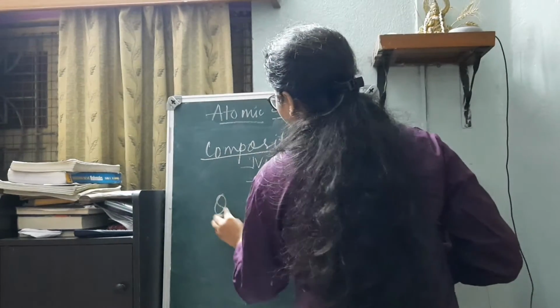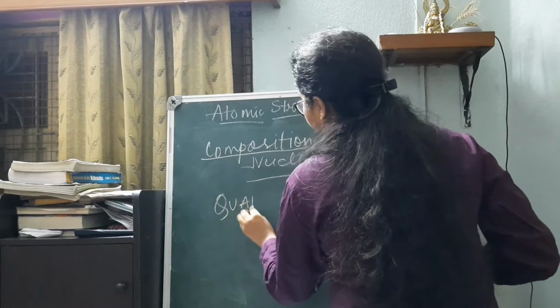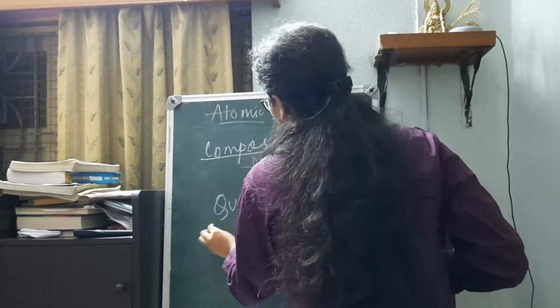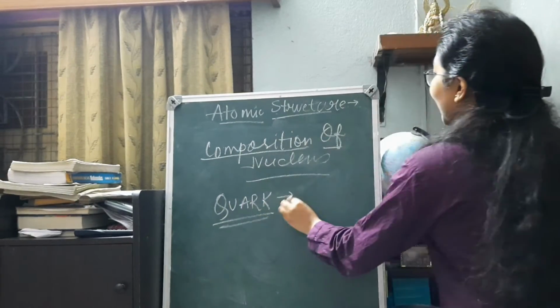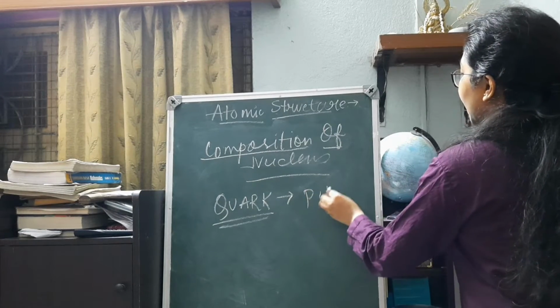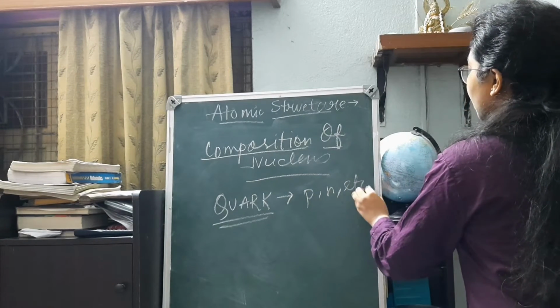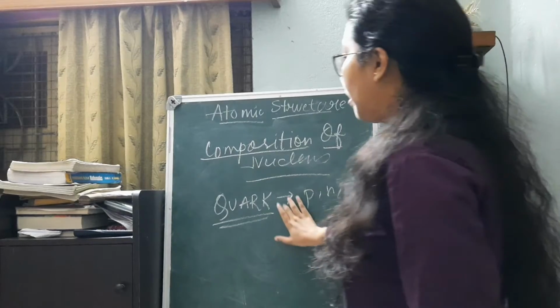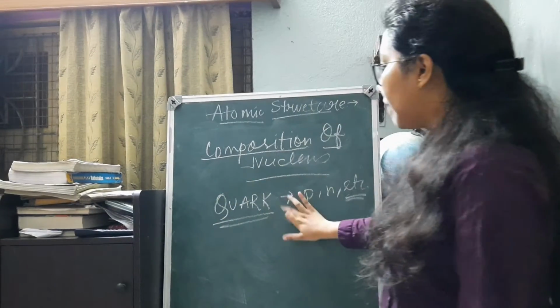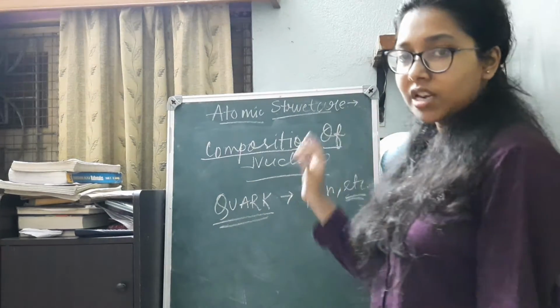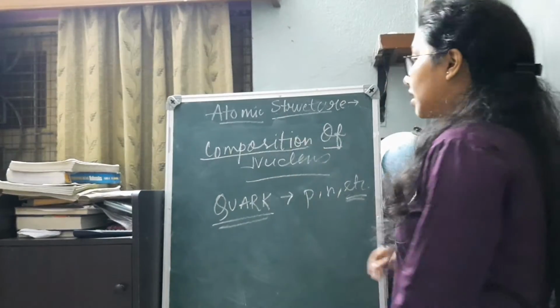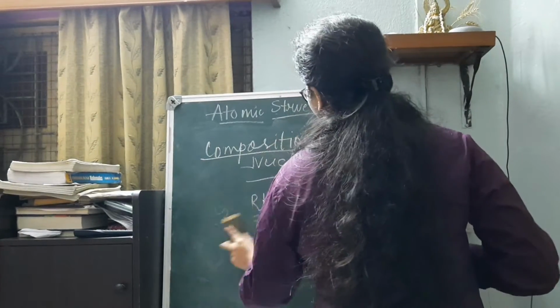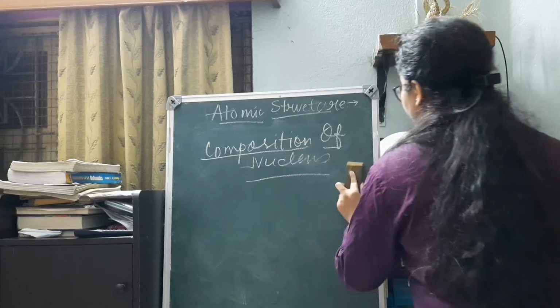That is, a quark is that particular tiny particle which actually makes up all the subatomic particles like proton, neutrons, etc. It is the most tiny particle that makes up the subatomic particles.